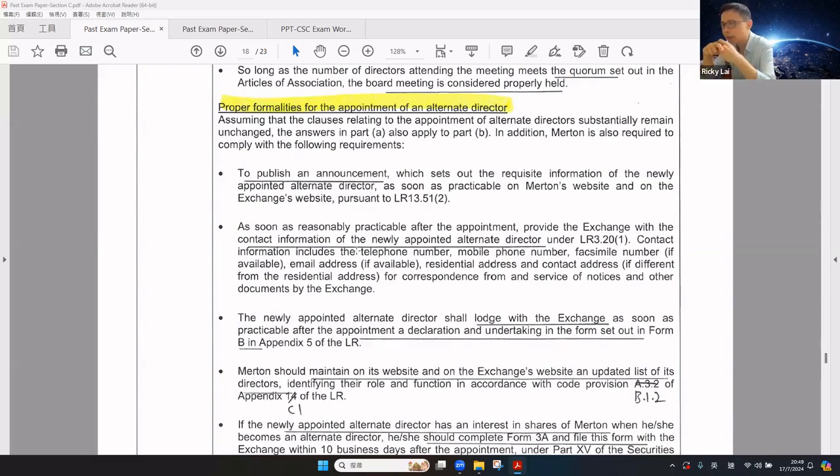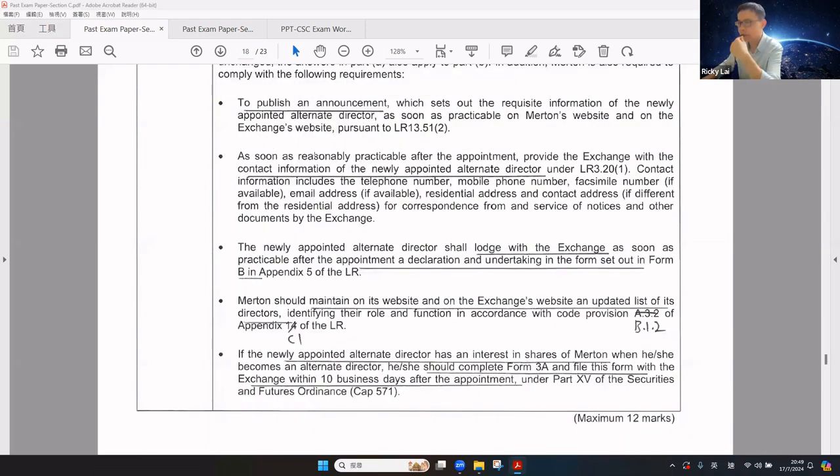Finally, how about another headline, appointment of an alternate director, where the company is a listed company. Apart from the Part A procedure, there are some other additional procedures, including the public announcement of the appointment of the alternate director, and providing the updated contact information of the newly appointed alternate director. And now, this rule has been updated because Form B has been abolished. However, the alternate director should receive a legal opinion from a firm of solicitors in Hong Kong with regard to directors' duties, the listing rules, and company law.